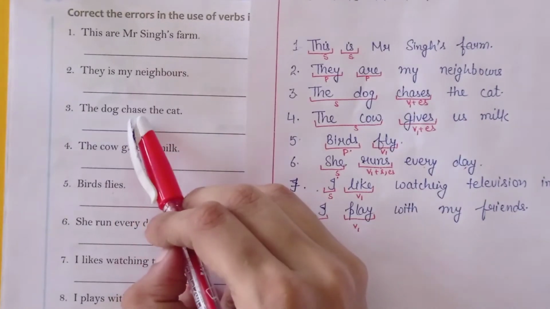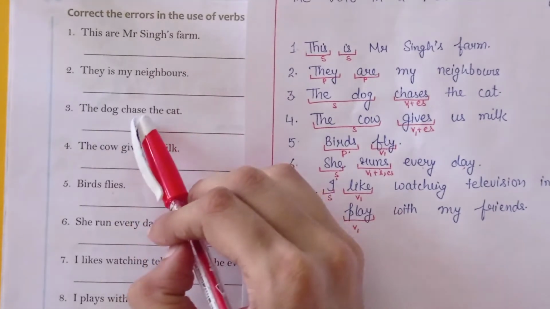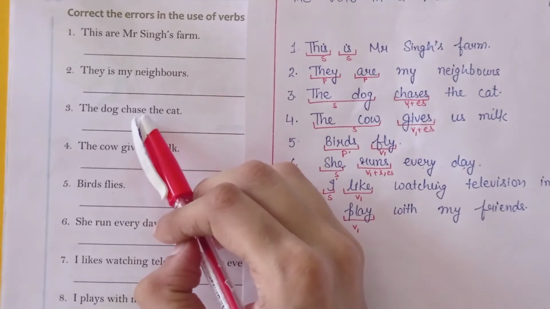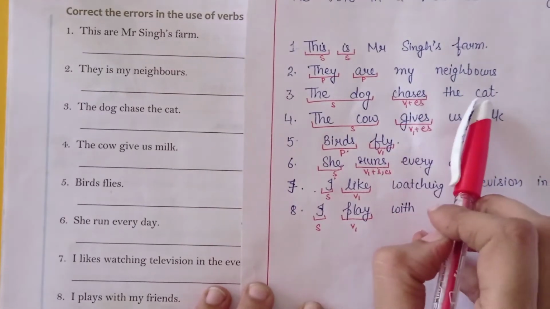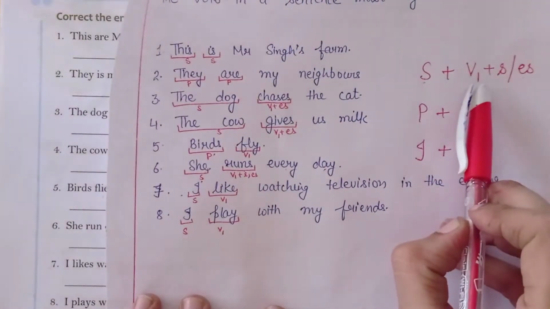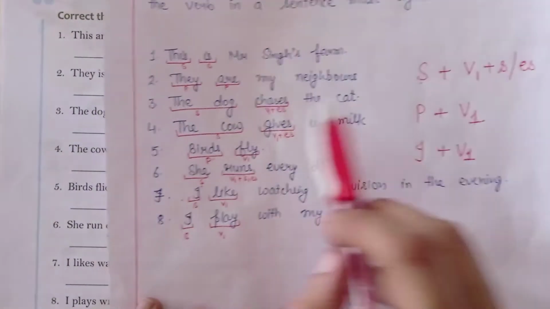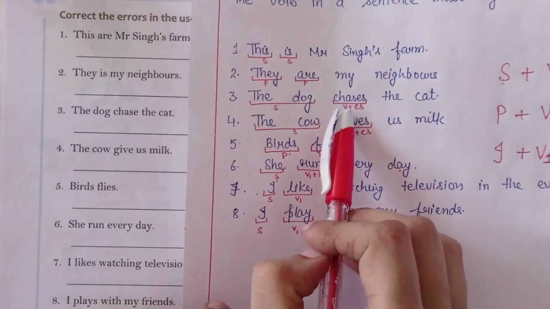The dog chased the cat. The dog is singular and the verb is plural. So we will rewrite this verb as plural verb. The dog chases the cat. Because with singular subject we write first form of verb by placing s and es at its end. So there was only chase, but we have to write chases.